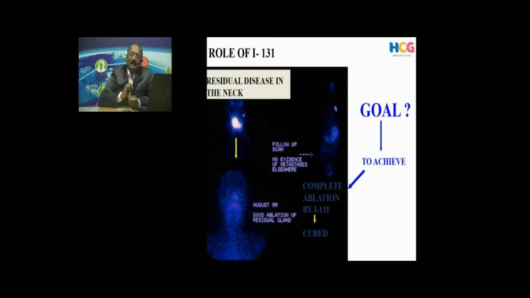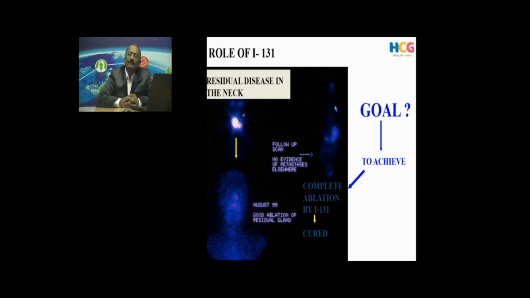If some amount of thyroid tissue is left behind, it is always producing that protein, and it will always add to the confusion whether the tumor is still there or has recurred. It will be difficult. So the best policy is to completely ablate whatever residual thyroid tissue is there. And usually thyroid cancers are multifocal. You might have removed the bulk of the disease, but whatever is left behind, or difficult to remove, may be harboring foci of malignancy. We don't want to leave it like that. So we want to ablate it with iodine 131.